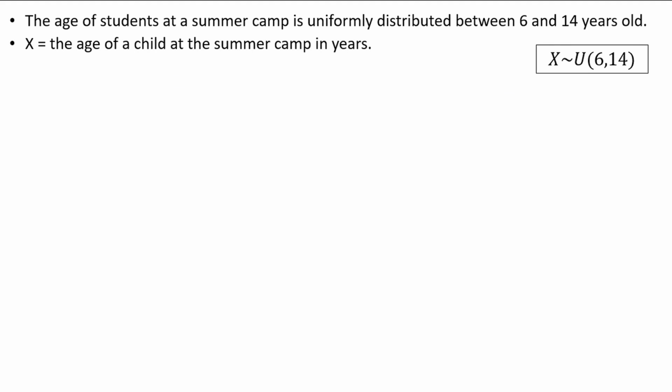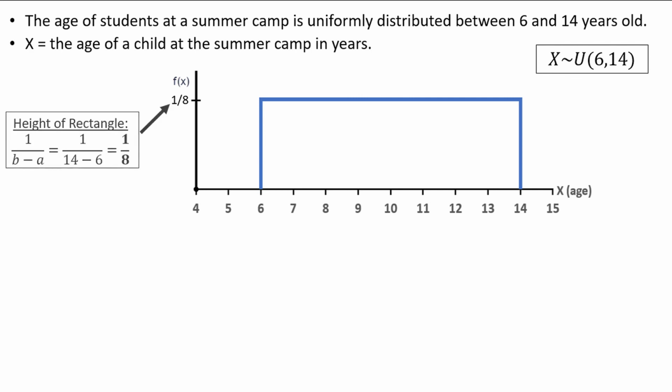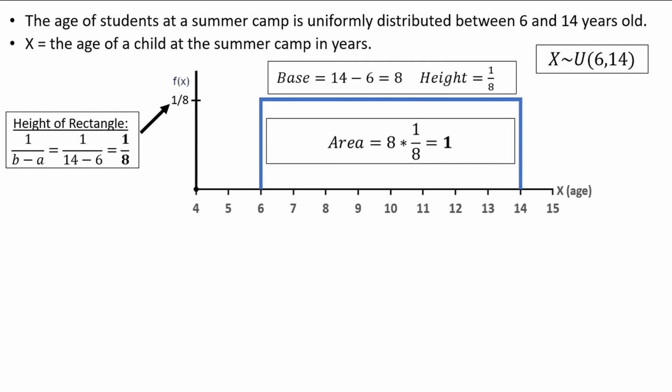The graph of the distribution is, you guessed it, a rectangle. The rectangle starts at 6 and ends at 14. The height of the rectangle is 1 divided by 14 minus 6, which is 1 divided by 8. We can verify that the area of this rectangle is 1, as the base is 14 minus 6, which equals 8, and the height is 1/8. 8 times 1/8 is 1. Let's look at some questions related to probability.